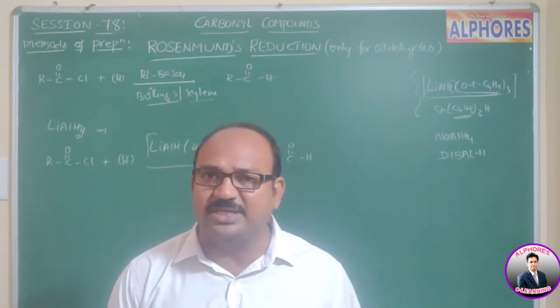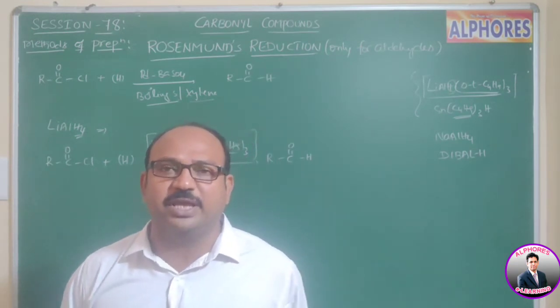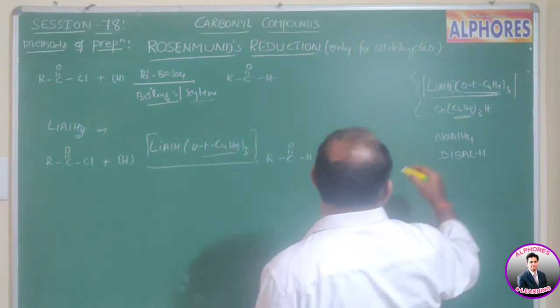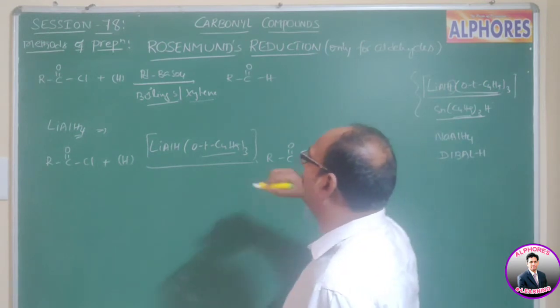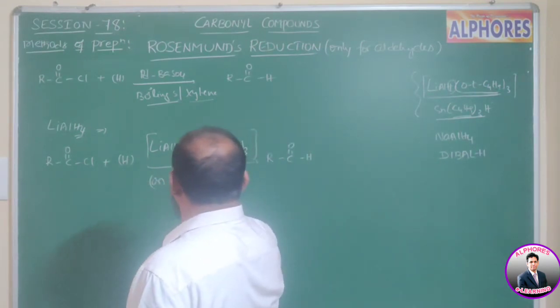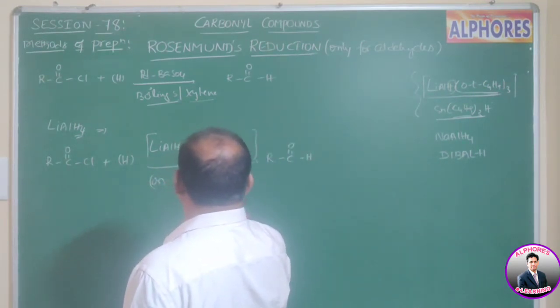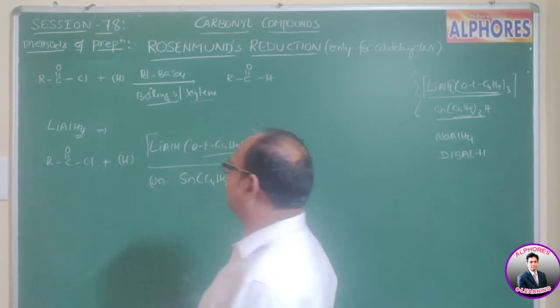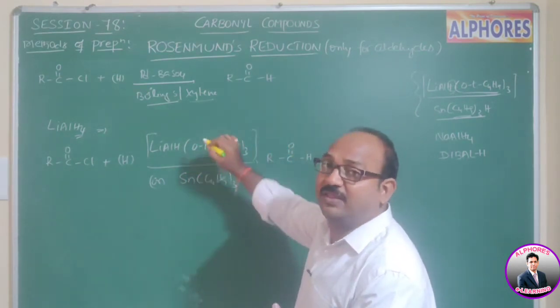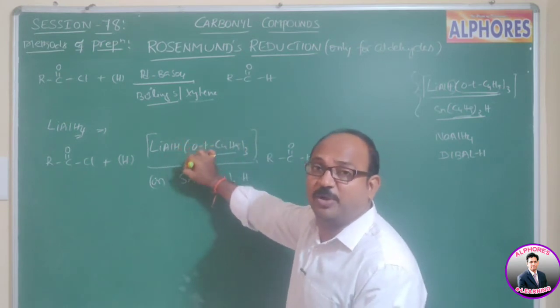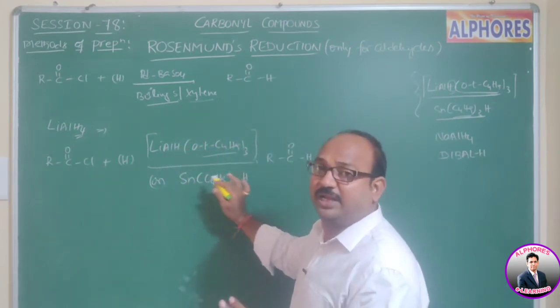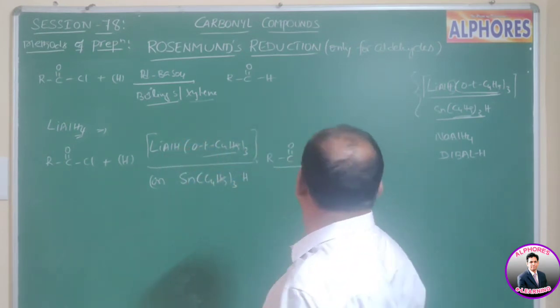That means it acts as a controlled reducing agent. So tri-tertiary butyl tin hydride, Sn(C4H9)3H, we can also use here. Either of these, we are getting aldehydes.